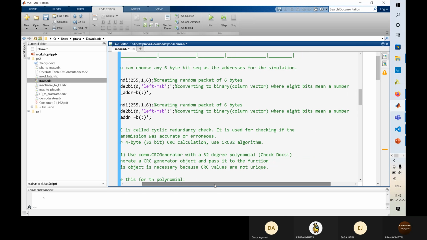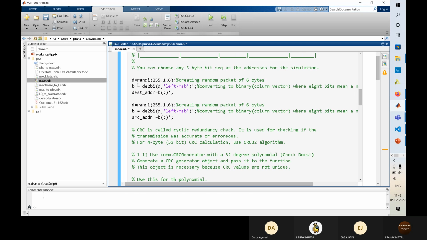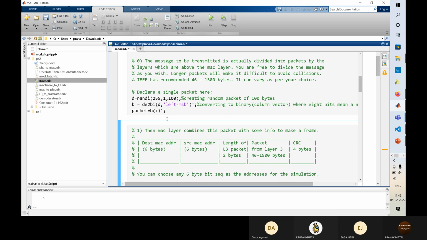So converting to binary, like to generate a MAC address, the same thing has been done here to generate the message signal.